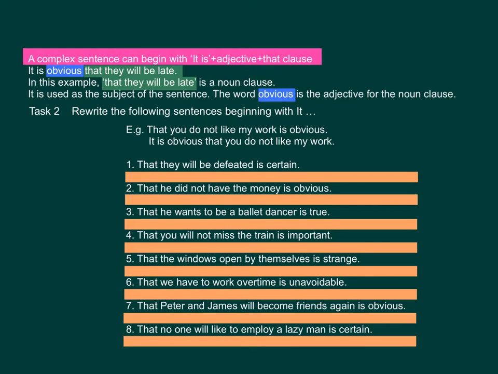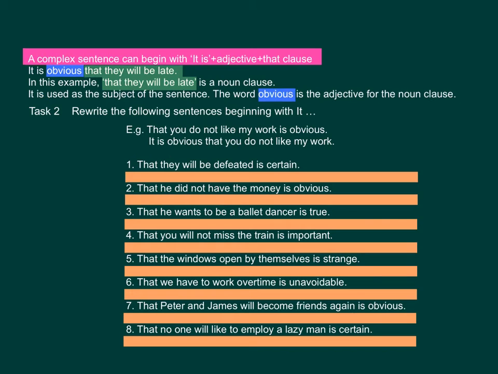Task 2. Rewrite the following sentence. Begin with it. 大家可以撳暫停看掣，然後做一次答案。The example I do for you. That you do not like my work is obvious. It is obvious that you do not like my work. Number 1, that they will be defeated is certain. Number 2, that he did not have the money is obvious.